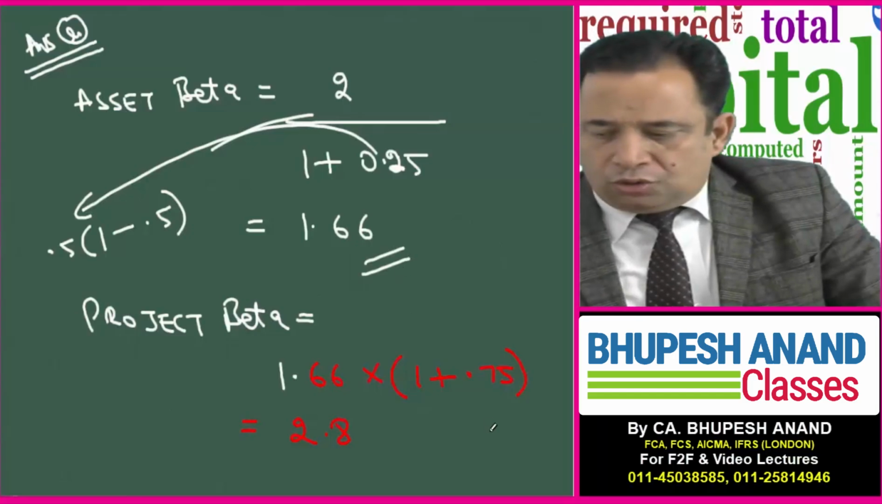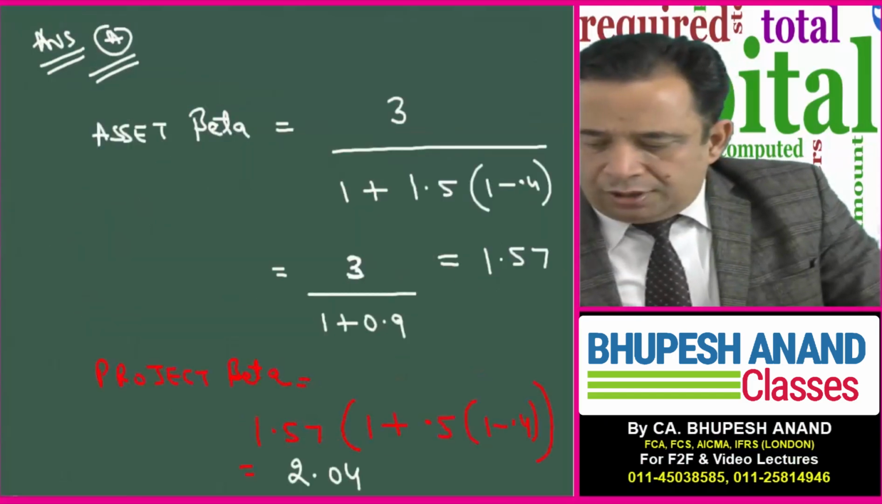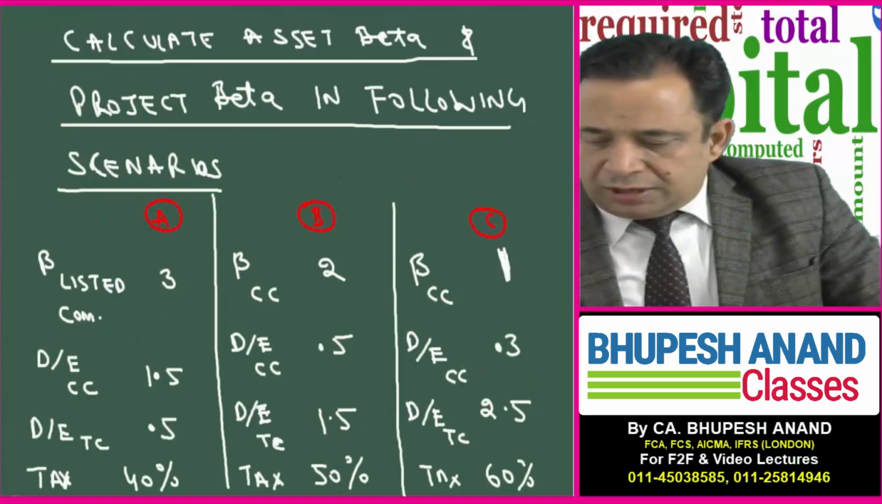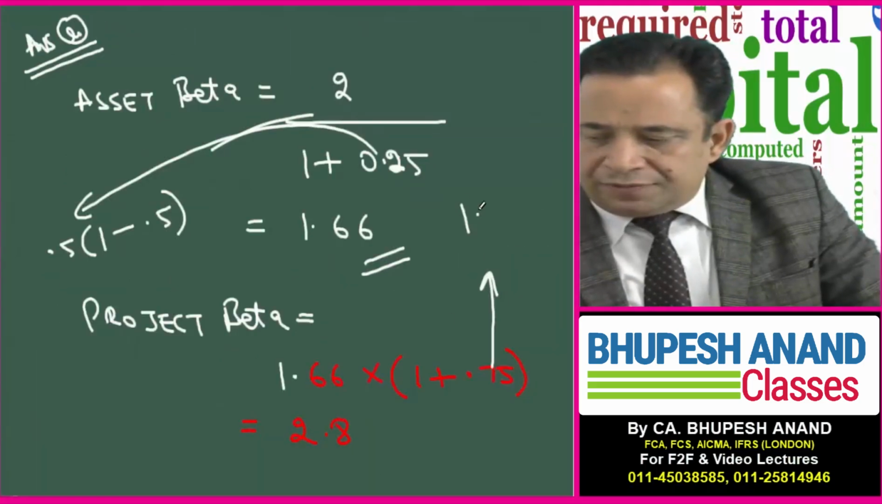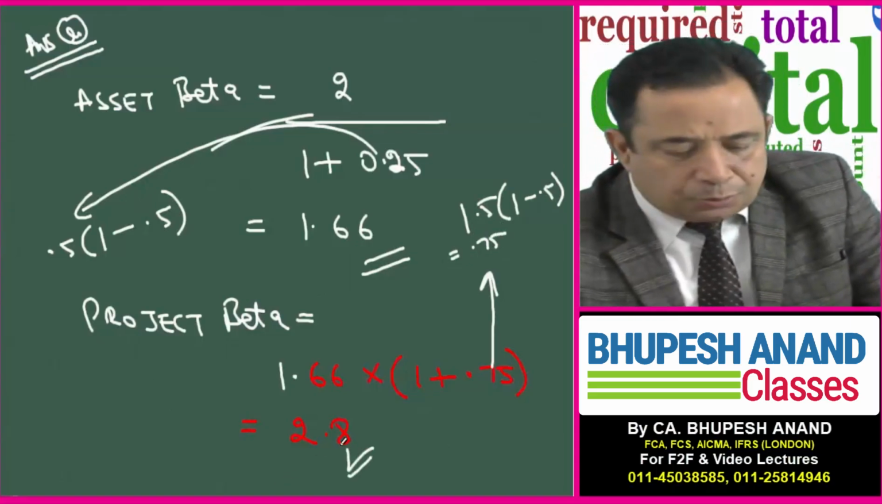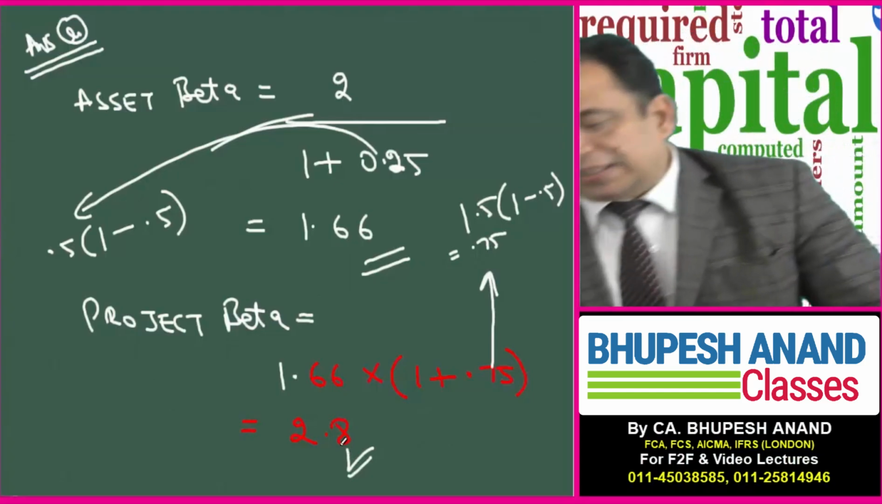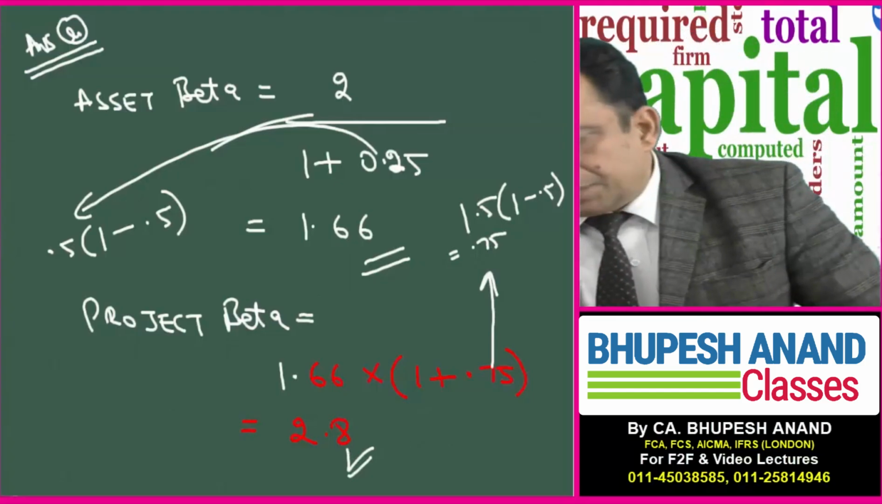Then 1.25. Now how have I calculated 0.75? This is after tax debt equity. Debt equity of the target is 1.5. So 1.5 into 1 minus 0.5, that is 0.5, that comes to 0.75. So I have calculated 2.8 as project beta or equity beta of the target company. So like this I am using the pure play method.